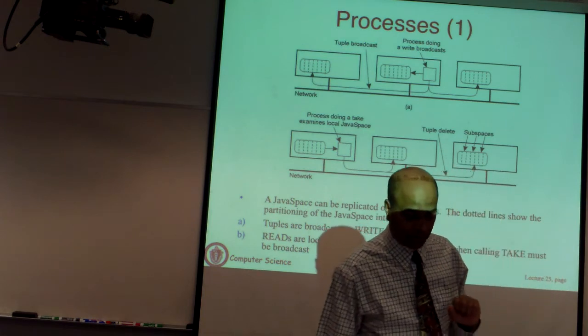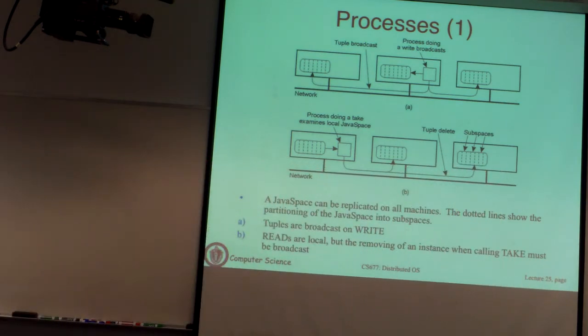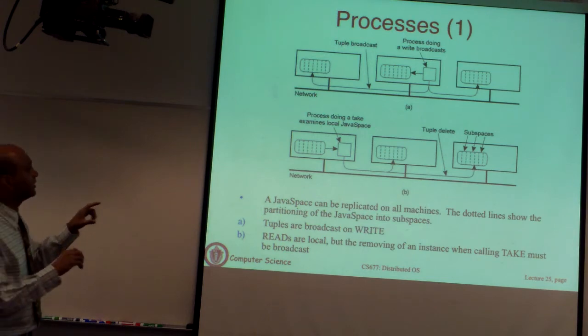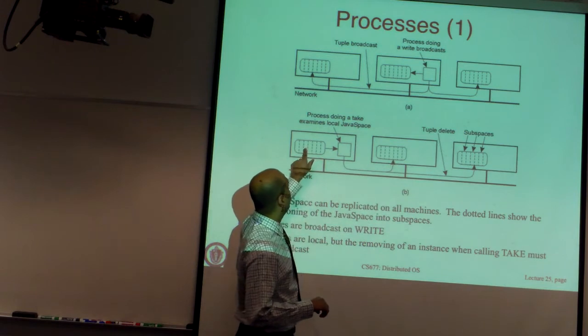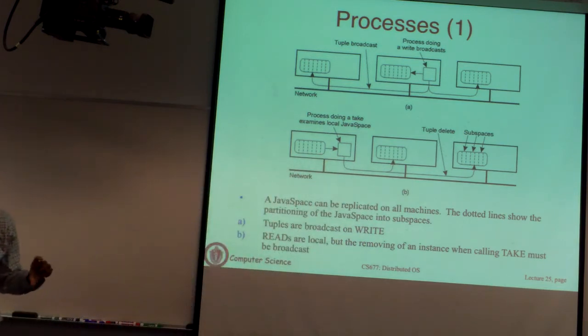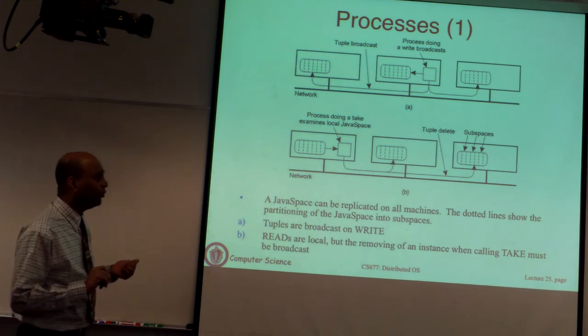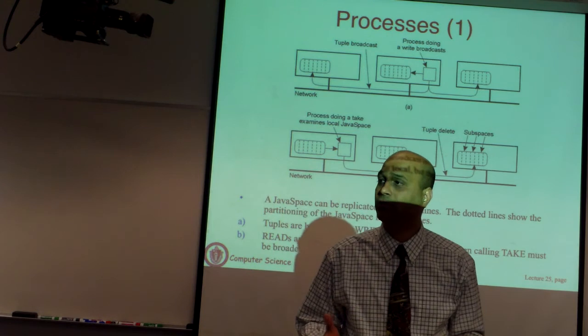Here are some implementations of these mechanisms. Okay. The first one is where these gray boxes, these black boxes are machines, they are connected on the LAN. The gray box is an implementation of your Java spaces. So there are two ways to do this. Okay. One is what happens when you write and what happens when you read.